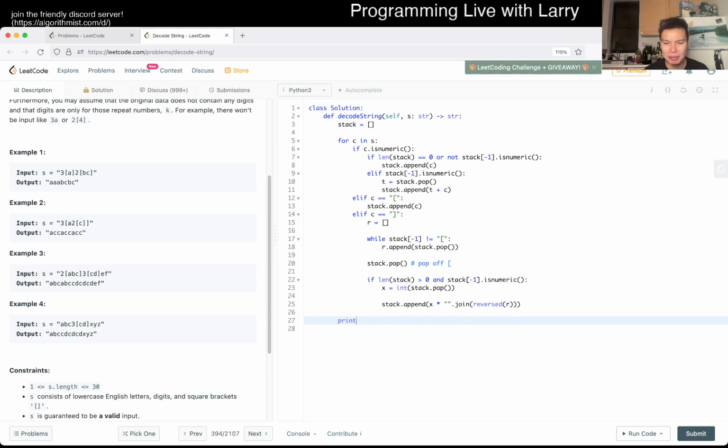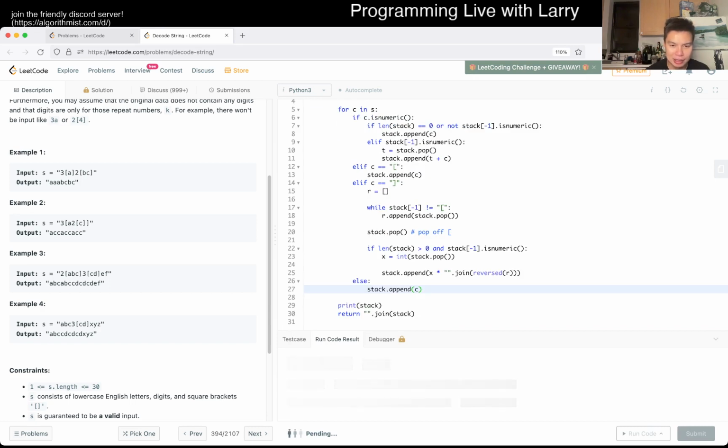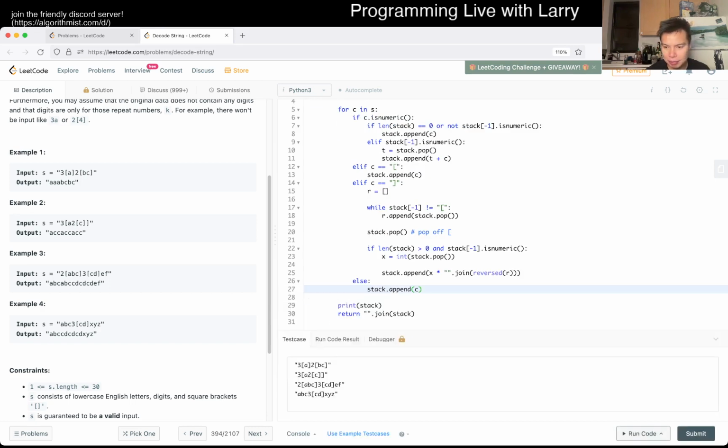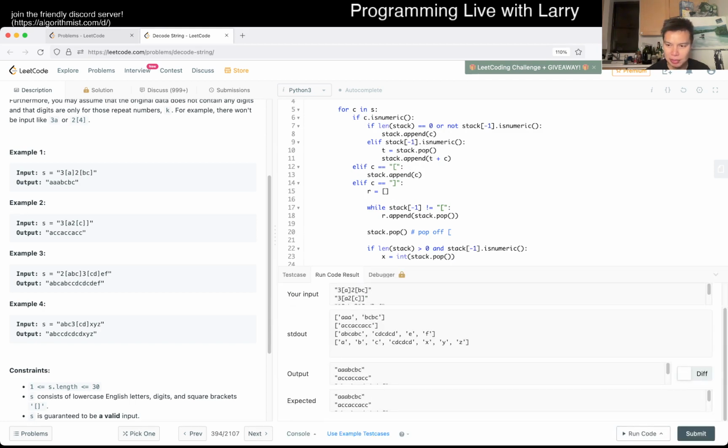And then let's print out what the stack looks like at the end. I think maybe we're good, but maybe we're not. Oh, well, it's not good because otherwise, if it's any character, we just append this. We just put it on the stack, right? Like if it's an A or it's a 2 or whatever. Okay, so that looks good. Let's try a few more. I also want to try the double-digit ones, which is not in this thing.